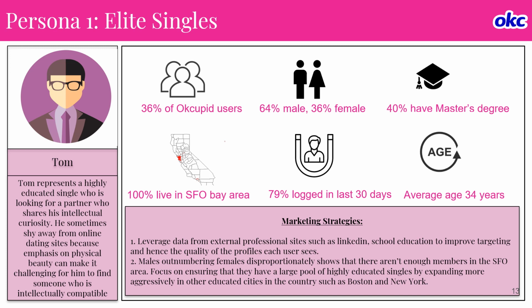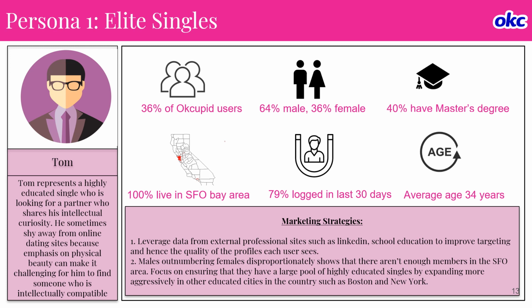Okay, this is the first persona. The persona that we identified is elite signals. If you look at the left-hand side, Tom represents a highly educated single who's looking for a partner who shares his intellectual curiosity. He sometimes shies away from online dating sites because the emphasis on physical beauty can make it challenging for him to find someone who's intellectually compatible.